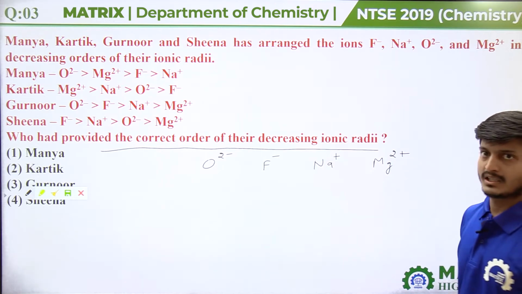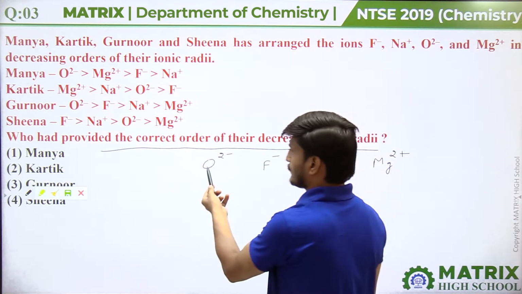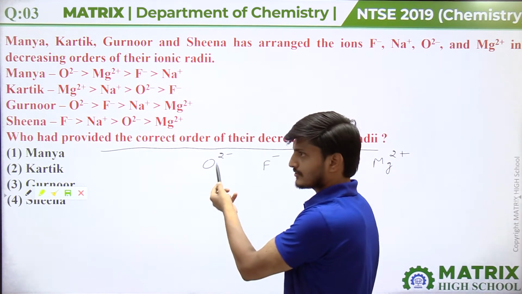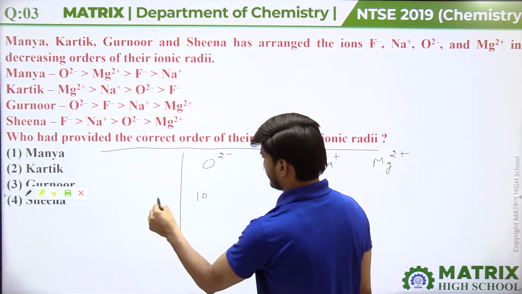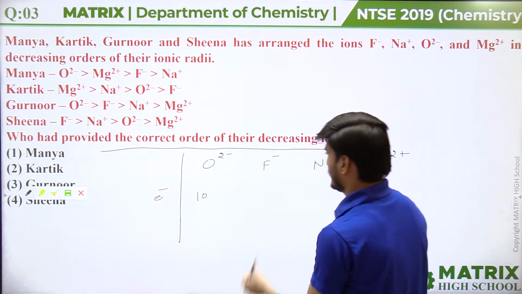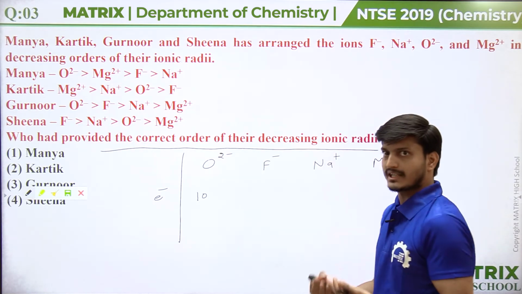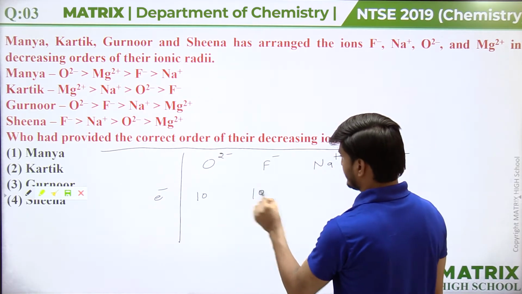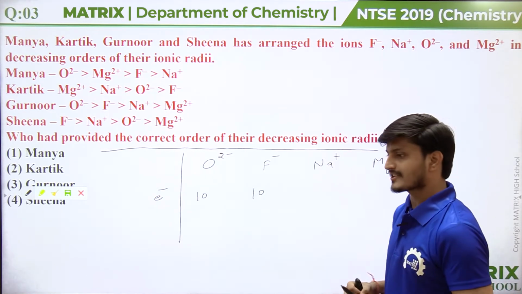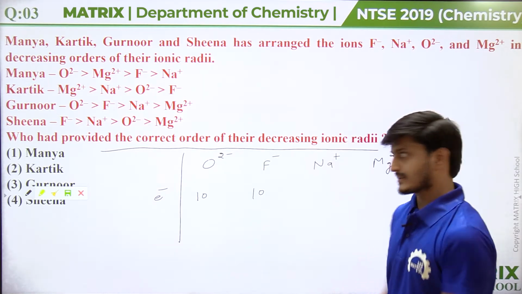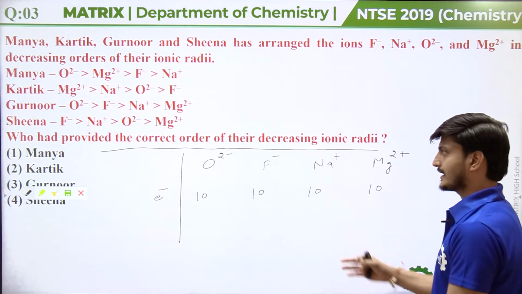These are the ions. Now we will find the number of electrons in these ions. Okay. Since the atomic number of oxygen is 8 and a minus 2 charge is present, it has 2 electrons extra. So the oxide ion has 10 electrons. Fluoride ion: the atomic number of fluorine is 9, and since a minus 1 charge is present, it has 1 electron extra. So it also has 10 electrons. Na plus: since sodium has atomic number 11 and it has a plus charge, it has 1 electron less, so it will also have 10 electrons. Similarly, Mg2 plus will also have 10 electrons. Okay. Now these are the number of electrons.